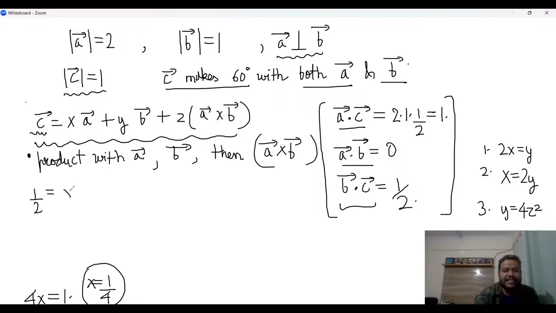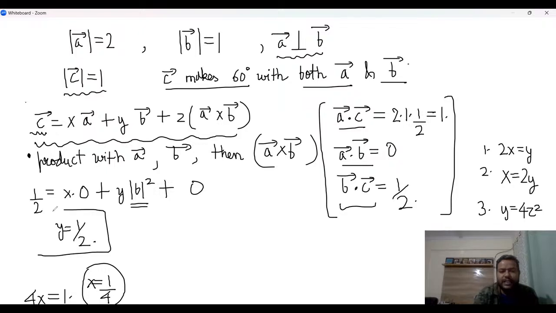That will be x times a dot b, which is 0, plus y times mod b square, plus 0 here. So mod b square is 1, and you're getting y is equal to half. So do you realize that I have gotten x and y values immediately? So I can check now that 2x is equal to y. So this option is correct, and the other option is incorrect, right?